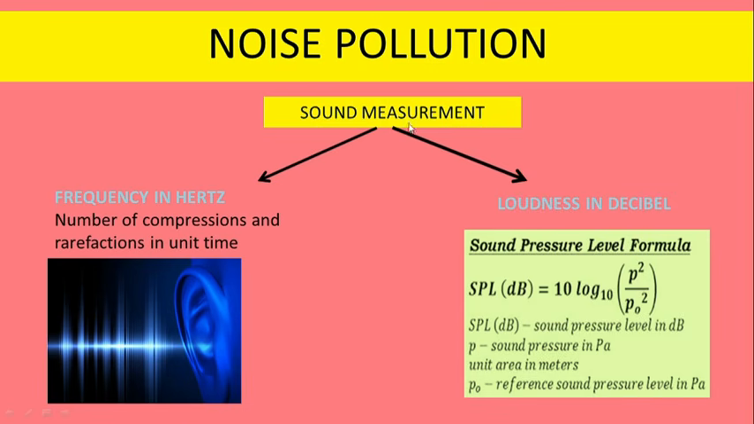Sound can also be measured in terms of decibel. Decibel gives us an idea about the loudness. So decibel unit can be calculated by using this parameter, that is sound pressure level formula. In sound pressure level formula, we use logarithmic equation and thereby we calculate the sound pressure by comparing it with a reference pressure.